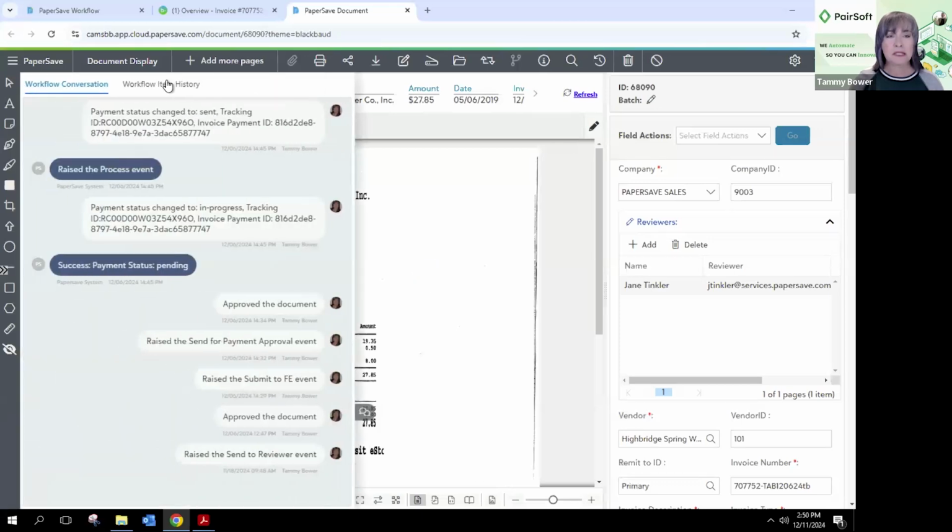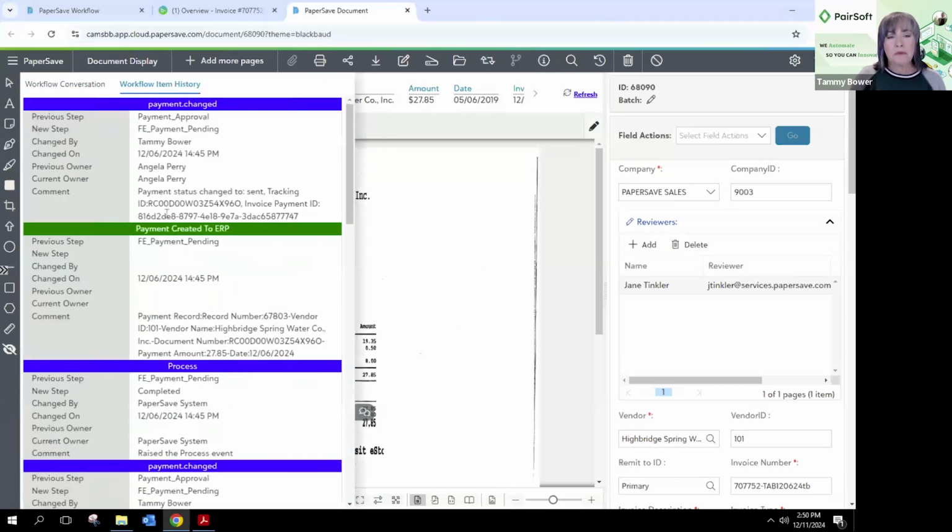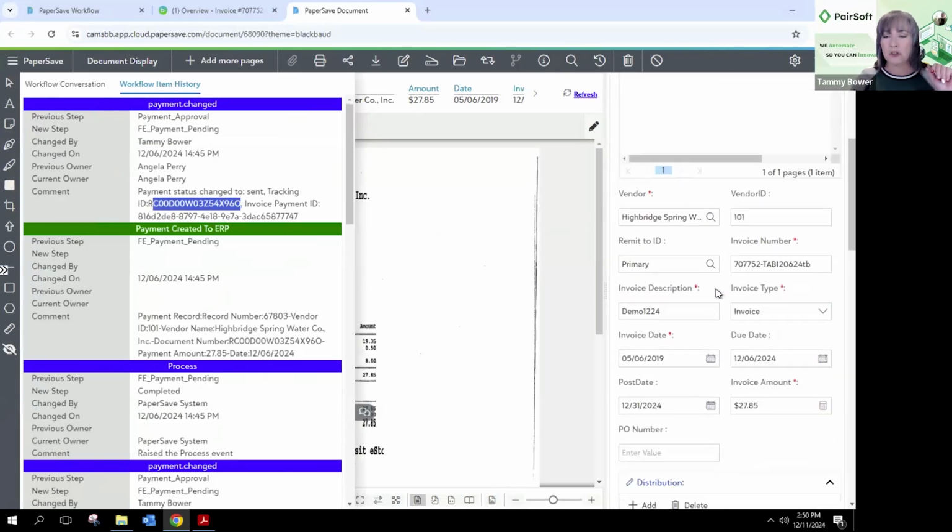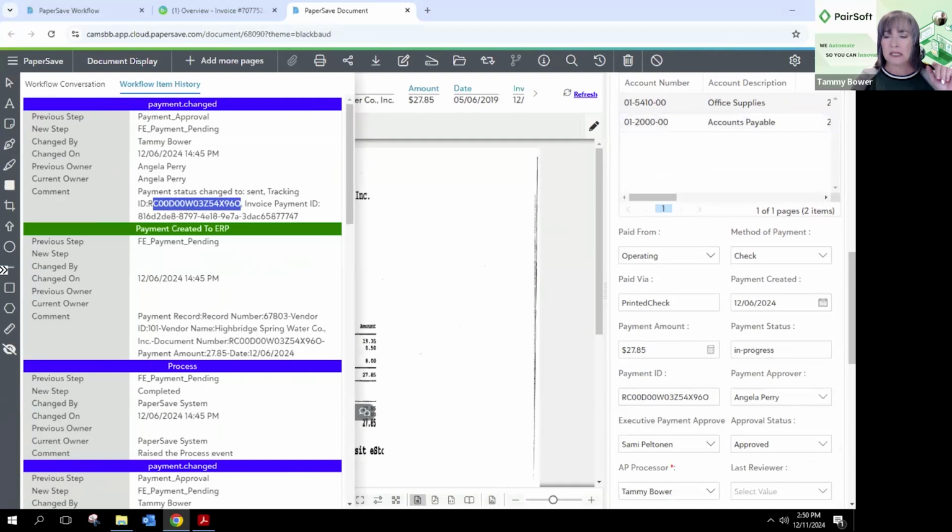And what happens is that every payment is going to get an ID, right? And that ID is going to be put into the workflow. We are also going to be updating these fields over here. Where was it paid from? Which bank account? How was it paid? Check. When was it created? Right now, it's showing that it's in process.